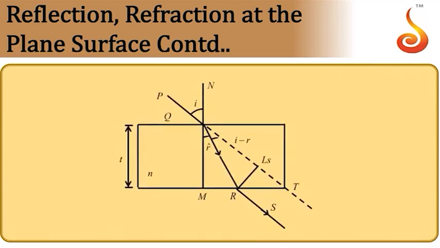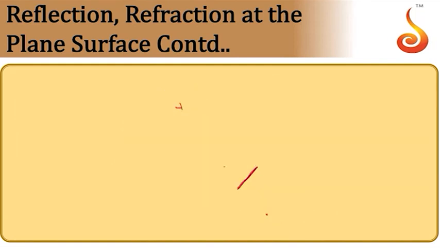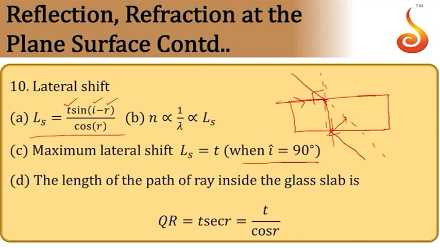So this is a better diagram. This is the incident ray, this is the refracted ray, this is the emergent ray. Now lateral shift is given by this. So lateral shift is given by t; this QR is equal to t secant r, so that is t by cos r into sin(i minus r).